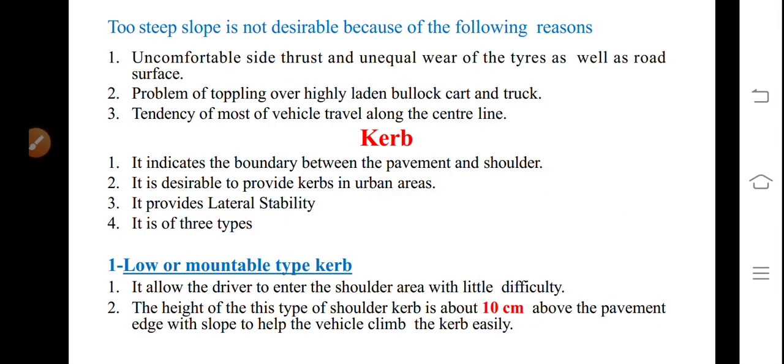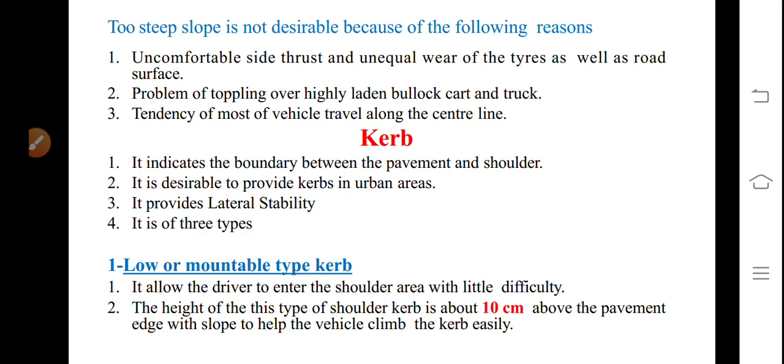Next, too steep a slope is not desirable because of the following reasons. Thinking that water can be drained very quickly, we should not provide too steep a slope. It is uncomfortable, causes side thrust, and results in unequal wear of the tires as well as the road surface. There is the problem of toppling over of highly laden bullock carts and trucks, and a tendency of most vehicles to travel along the center line. That's why too steep a slope is not preferable.